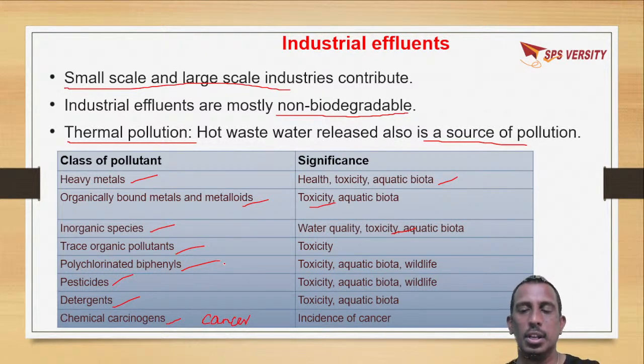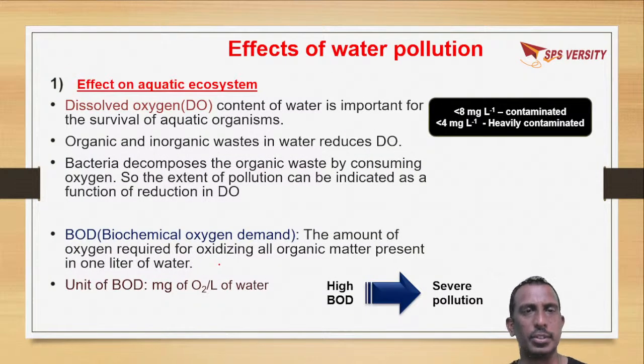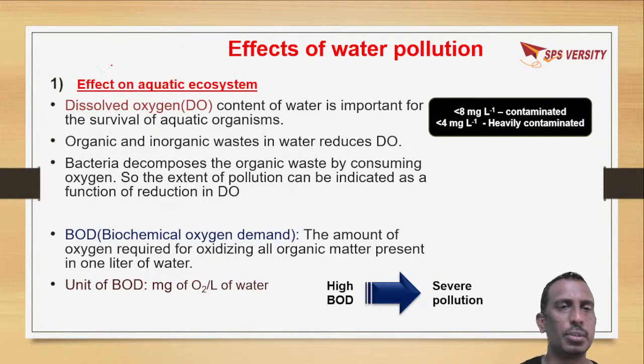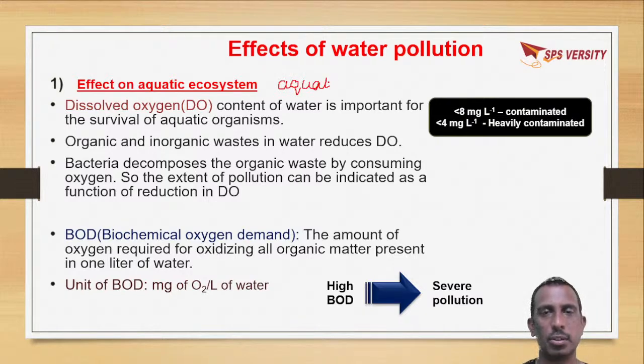Okay. So here, if we come to industrial effluents, either it is domestic sewage or industrial effluents, whatever it is, there are a lot of effects of water pollution. It has an effect on the aquatic ecosystem. Aquatic ecosystem means the ponds, rivers, etc. The aquatic organisms like fishes and zooplanktons live in it.